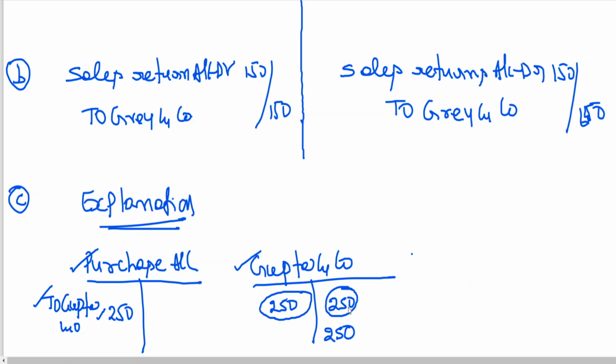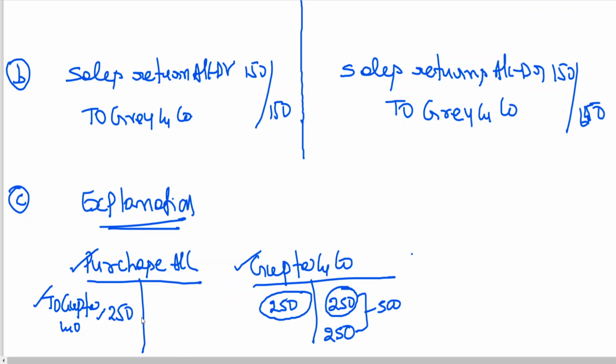So Gupta and Co is debited. In order to nullify that, Gupta and Co should be credited, and you should go for correct posting. What is the correct posting of amount? 250 rupees is to be credited. Mistake has happened. So how to rectify this? 250 for cancellation, 250 for rectification. So Gupta and Co should be credited with how much? 500. What is to be done, sir? If it is without using suspense account, you should write a note that Gupta account should be credited with 500. Am I right? But if it is using suspense account, you write the entry suspense account debit to Gupta and Company. That's it.